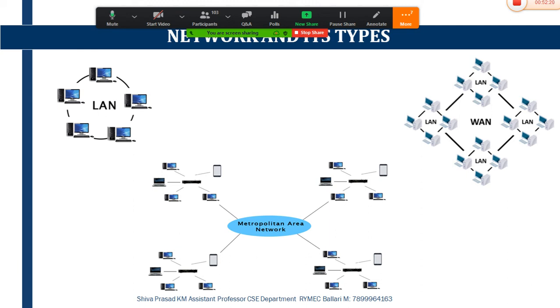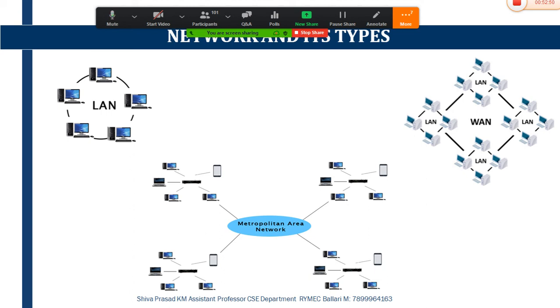And this wide area network is bigger than LAN. WAN can be used in various businesses, in government offices, as well as education, and so on. A good example of a wide area network is mobile broadband.